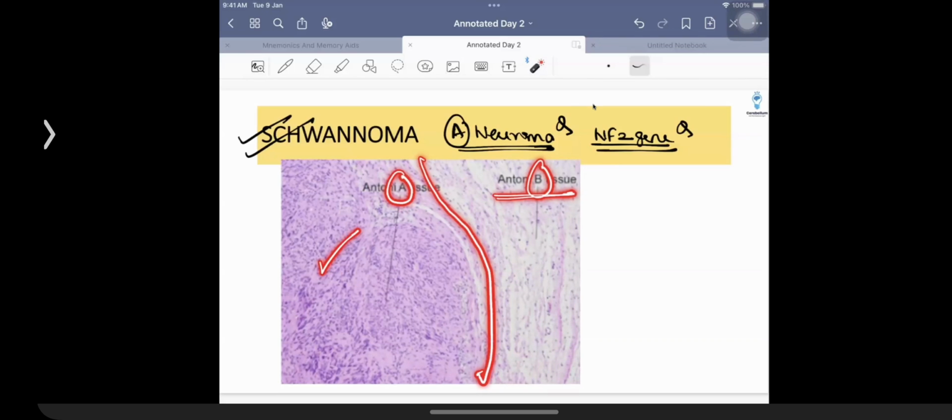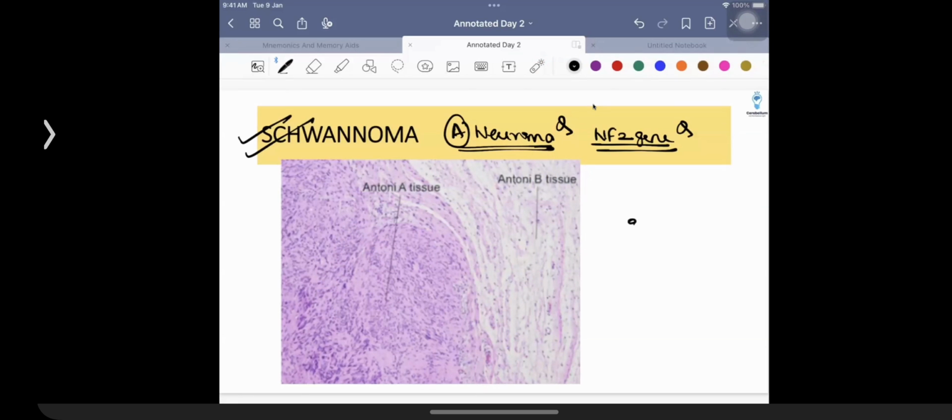When you are looking at the Antoni A area, which is having more number of cells, then this is going to be having a true palisading. And that is what is going to be associated with the tumor cells arranging themselves in a disciplined fashion. When they arrange themselves in a disciplined fashion, you are going to be having nuclear free zones in between, and the nuclear free zones are going to be given the name of Verocay bodies.